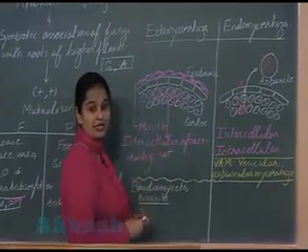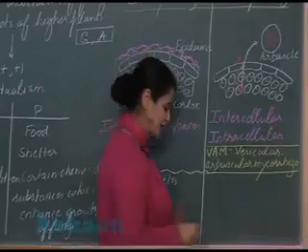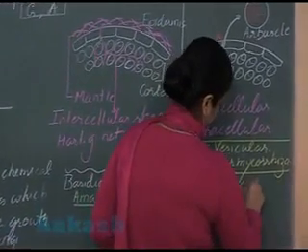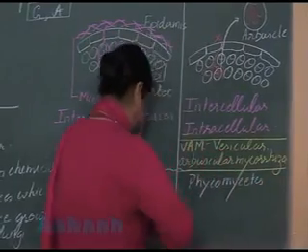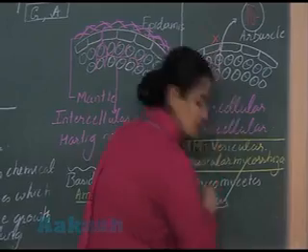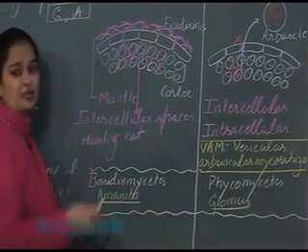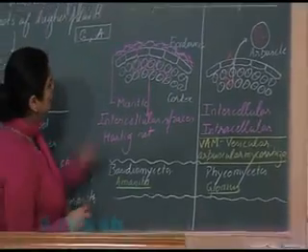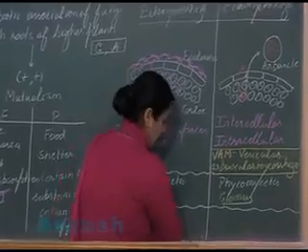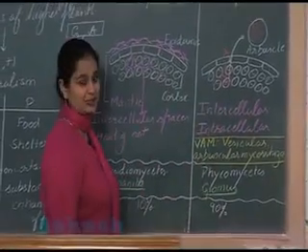But in the case of endomycorrhiza, the fungal partner mainly belongs to Phycomycetes, lower fungi. Please write one example of Phycomycetes showing this association, Glomus. Of the mycorrhizal associations in plants, only 10% are ectomycorrhizal and 90% are endomycorrhiza.